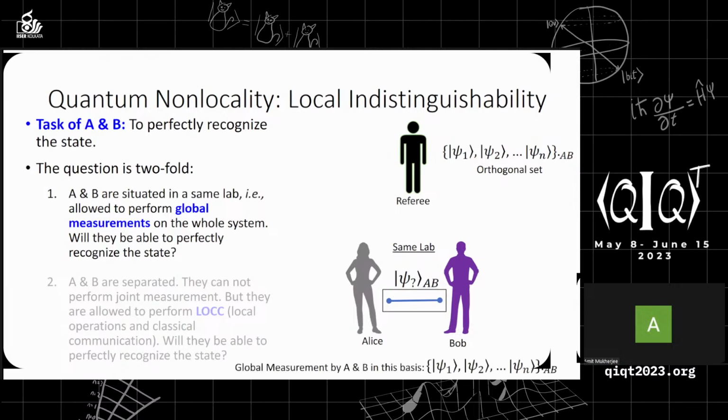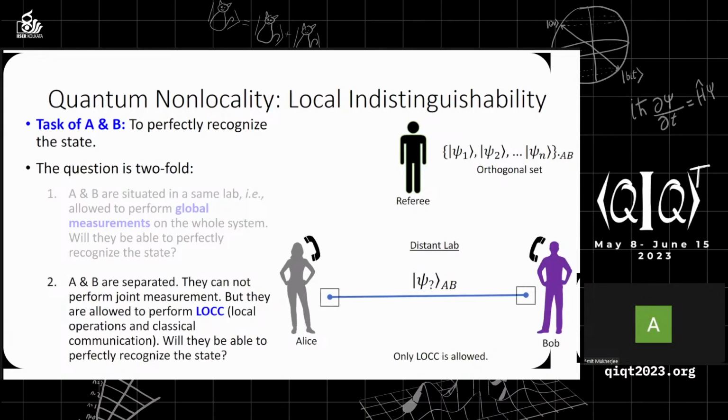The answer is always yes when they are situated in the same lab. They will perform a global measurement in this basis, psi1 to psi(n). As these states are orthogonal, this is a valid measurement, and they will perform it on the whole system, and just by checking the outcome, they will know which particular state has been given to them.